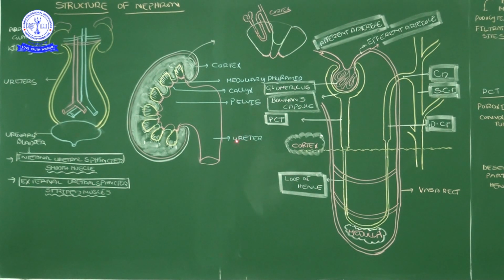That tube we call the ureter. This ureter allows the urine to pass from the kidney to the urinary bladder. These ureters receive the urine from the kidneys and send it to the urinary bladder.